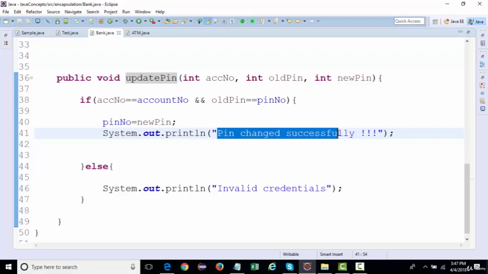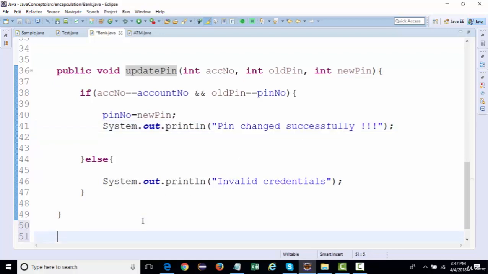Whenever you go to ATM, you update your pin. The ATM never tells you that the new pin is this, right? So this method is not going to have any return type. Maybe there could be another method that may have a return type, something like after updating the pin, you are depositing cash as well.